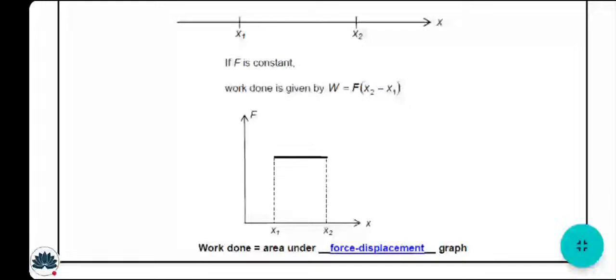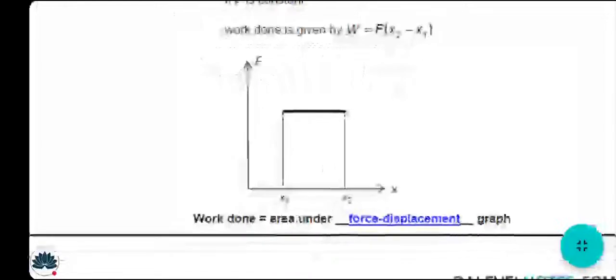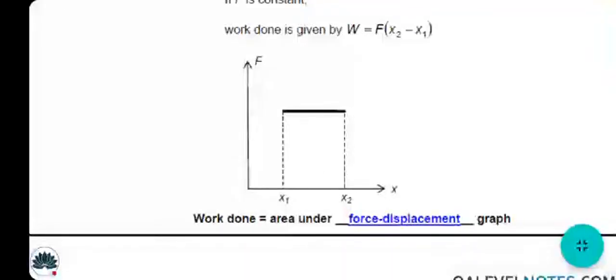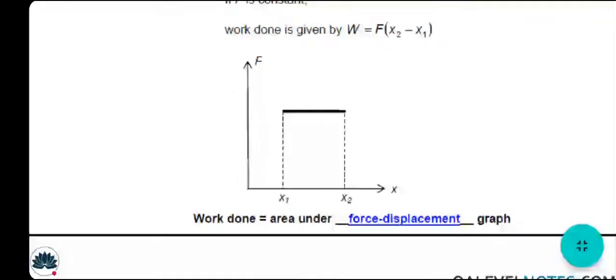So what I'm trying to say is that, from this graph, on the y-axis there is a force and on the x-axis there is the distance. You can see that x1 and x2 values are visible to you, and the force is visible at the straight line and the dotted line, which are showing the displacement. So the area under this force displacement graph shows you the work done, as the work done is equal to force multiplied by displacement.